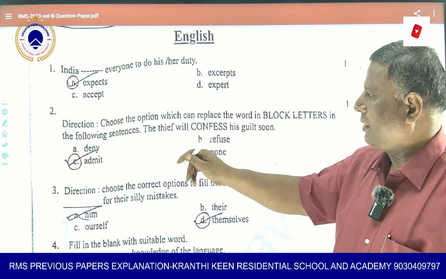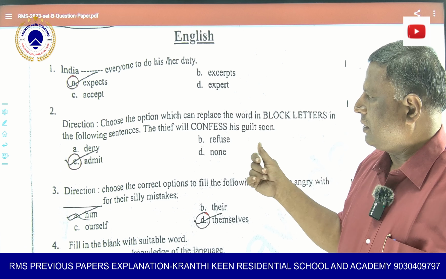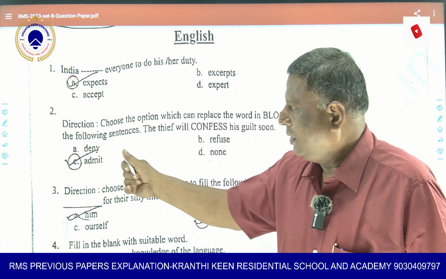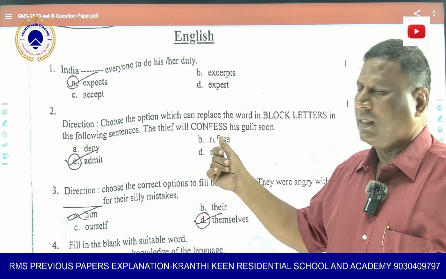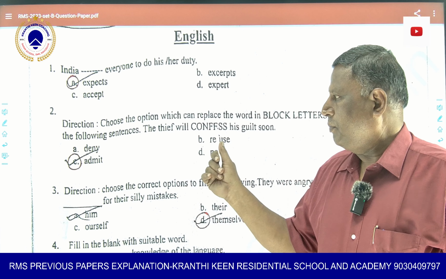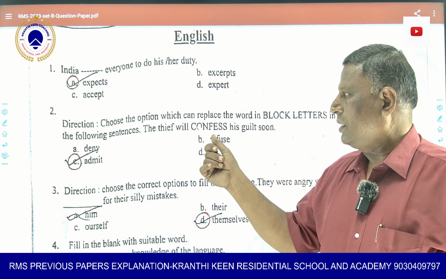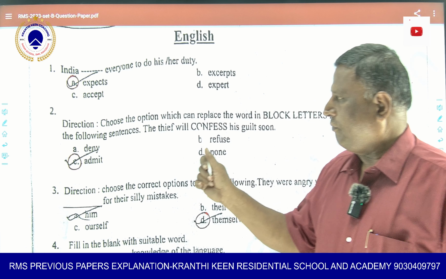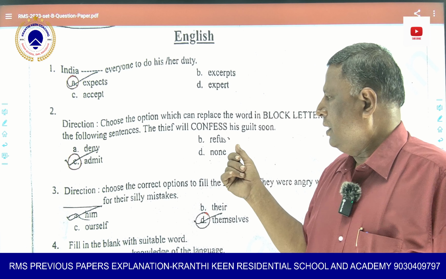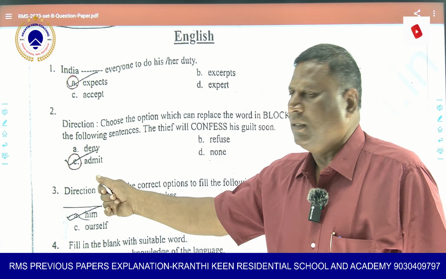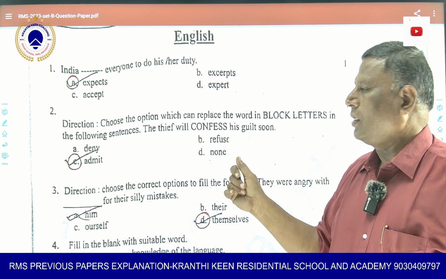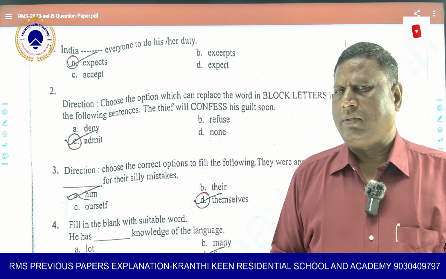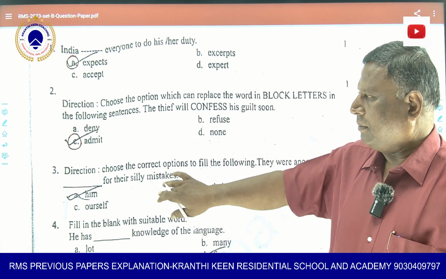Then the second question is: the thief will confess his guilt soon. He has asked, choose the option which can replace the word in block letters in the following sentence. Block letters means capital letters. So he is asking only the meaning of confess. The sentence is big, but you have to give the meaning of confess. Deny means to refuse. So admit: the thief admits what he has done. If you read all four options, even once or twice, you get the idea which is the right option.